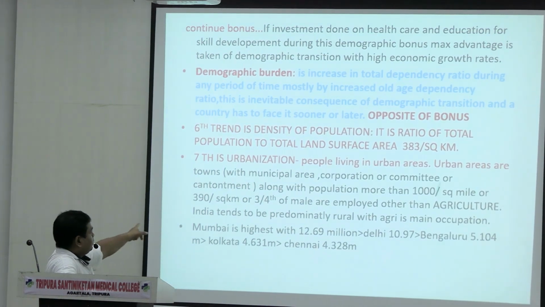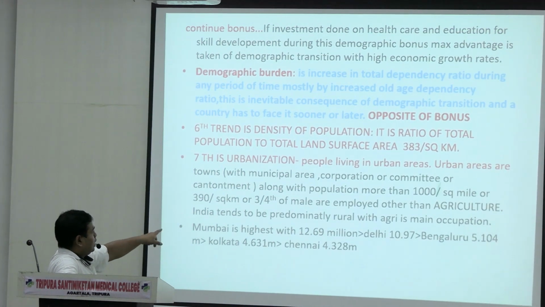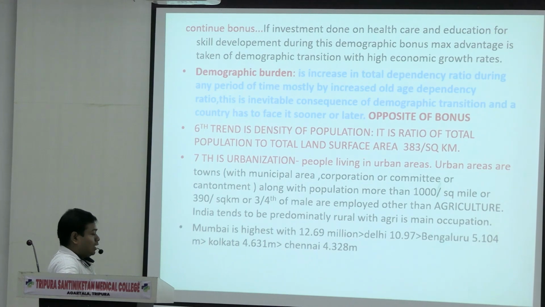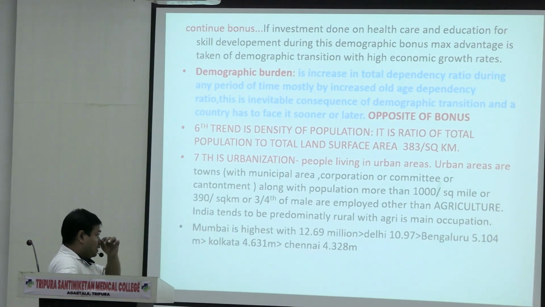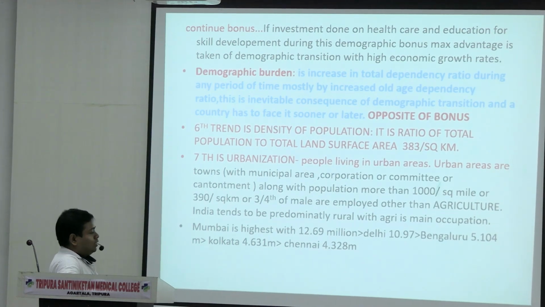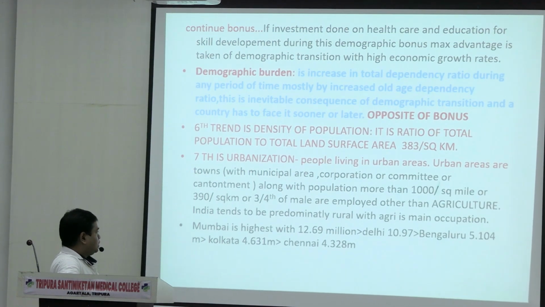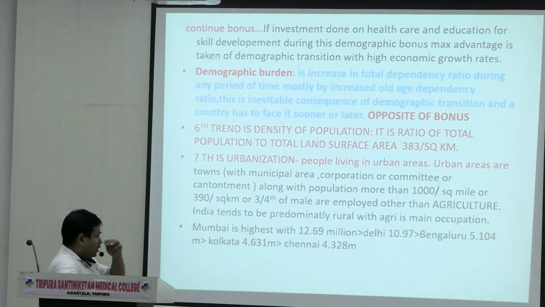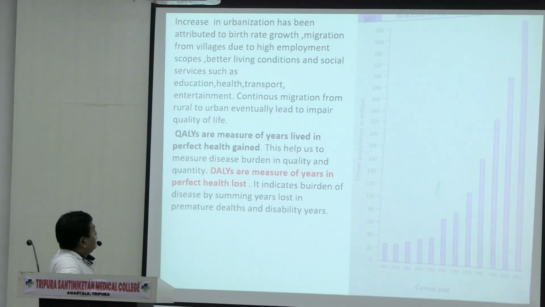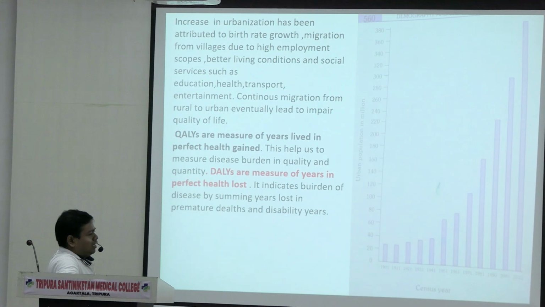See, urbanization: people living in urban areas with population more than 1000 per square mile, or 390 per square kilometre, and three-fourths of the male population employed in other than agriculture. If they are employed in agriculture, they are not urbanized. India tends to be predominantly rural with agriculture as the main occupation. See, these are the populations I've shown you in the last slide. These are the QALY and DALY. You can write it.